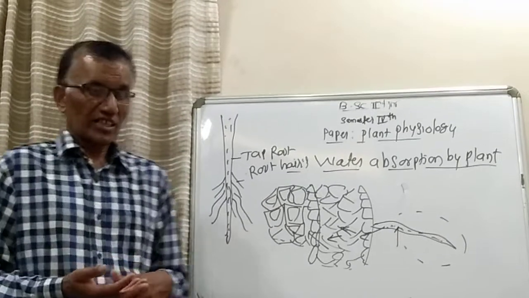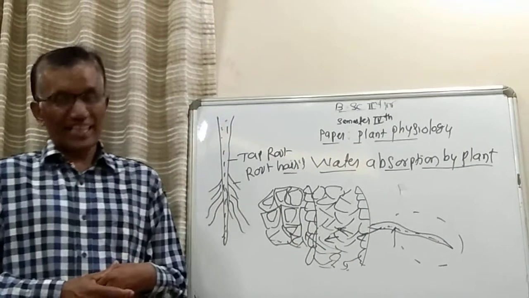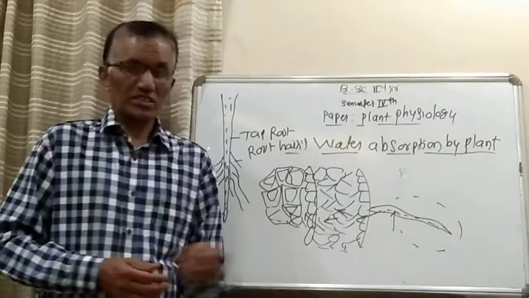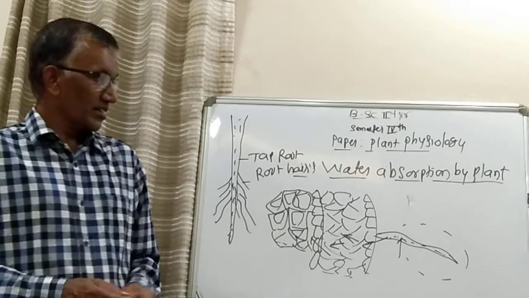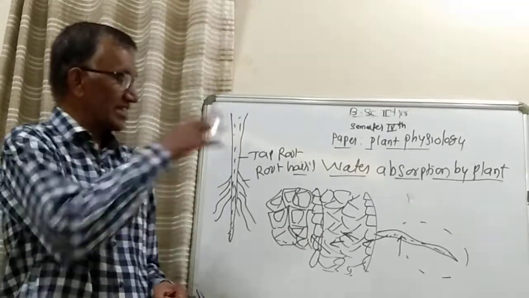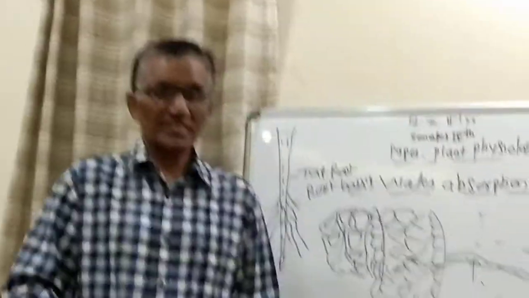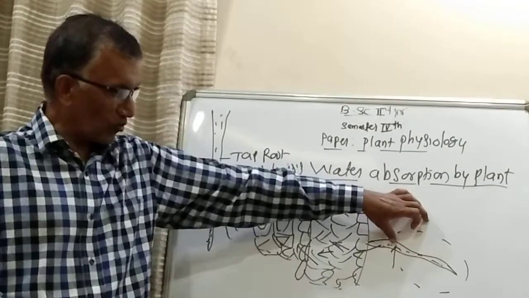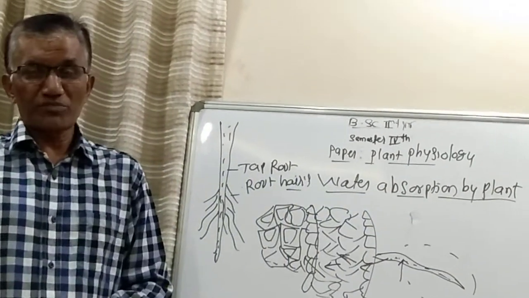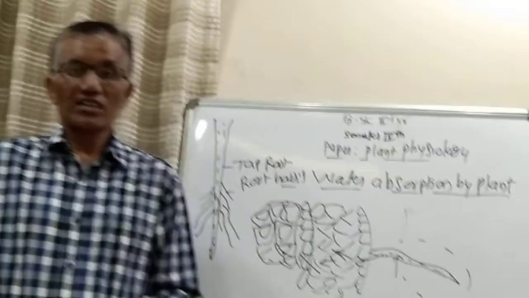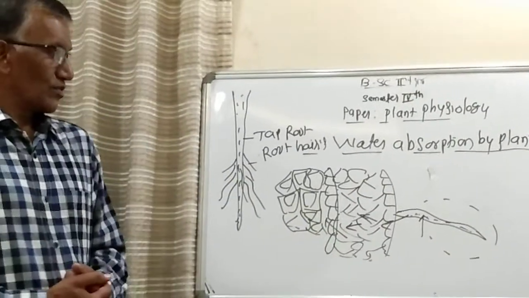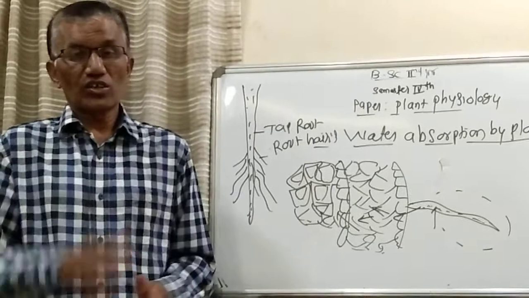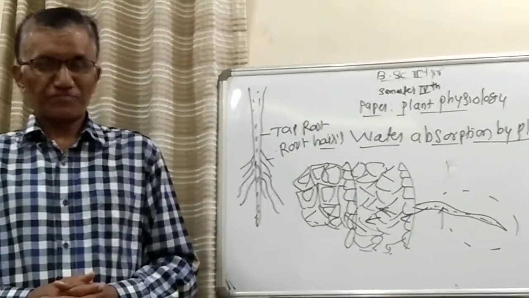Sometimes, even against the osmotic gradient, the soil solution may have a lower water content while a much higher concentration of water is present in the plant body. For example, consider root hairs: the osmotic pressure of the root hairs is lower than the osmotic pressure of the soil solution. Even in that condition, there will be absorption of water using metabolic energy, and therefore it is known as non-osmotically active absorption of water.